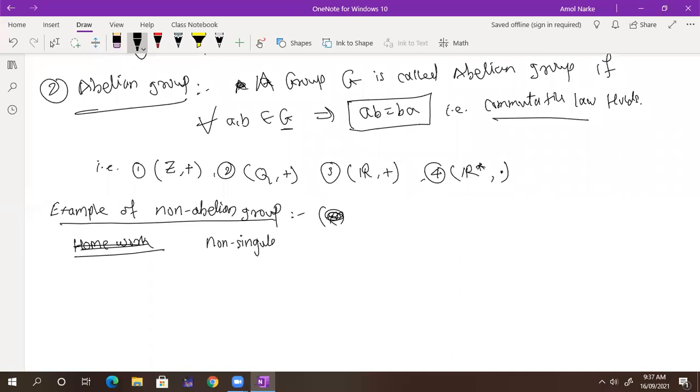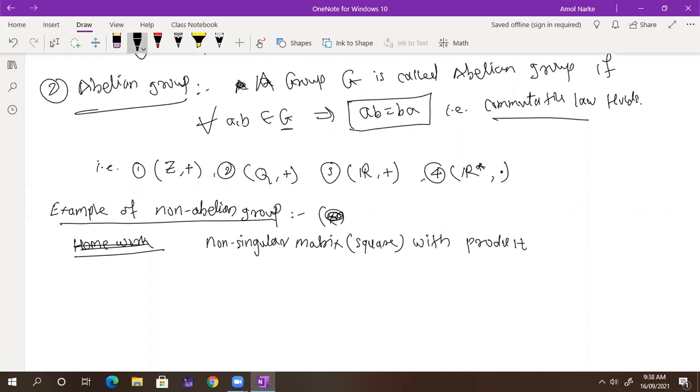Determinant is not equal to 0. So non-singular matrices, which are also square. Obviously, it is square. When I talk about non-singular, it must be square. Non-singular matrices with product, because it satisfies closure.